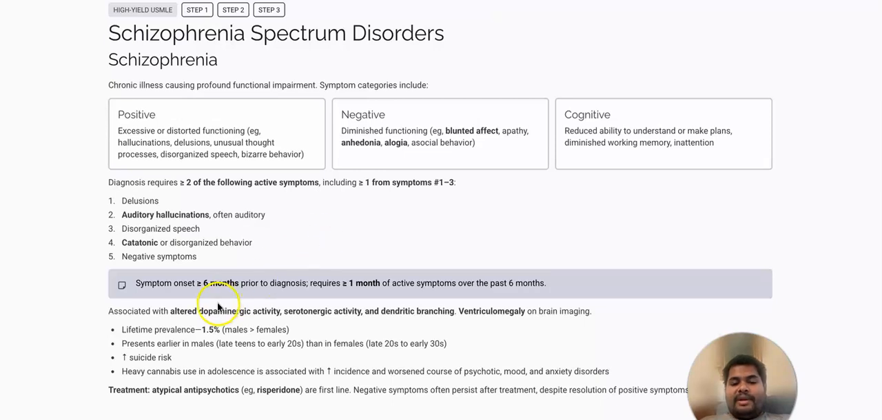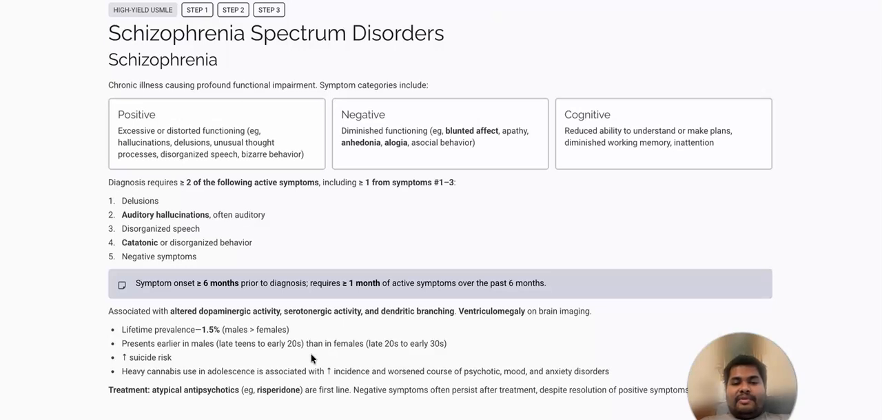Now, why schizophrenia? Because there is altered dopaminergic activity, serotonergic activity, and dendritic branching in the brain. And when you see brain imaging, ventriculomegaly is seen. Lifetime prevalence is about 1.5%. Males have a significantly higher risk than females. In males, it's seen in late teens or early 20s, so let's say between 15 to 25. And in females, it's seen in late 20s and early 30s, let's say 25 to 35.